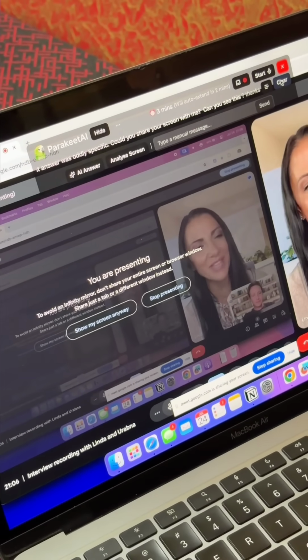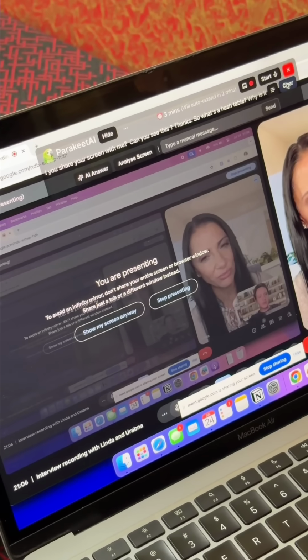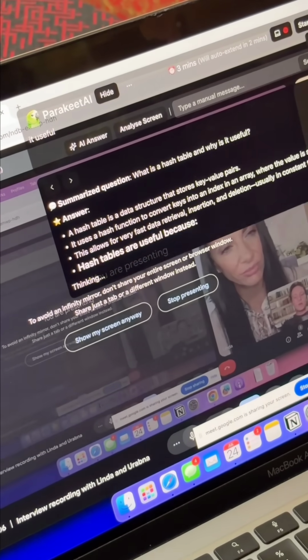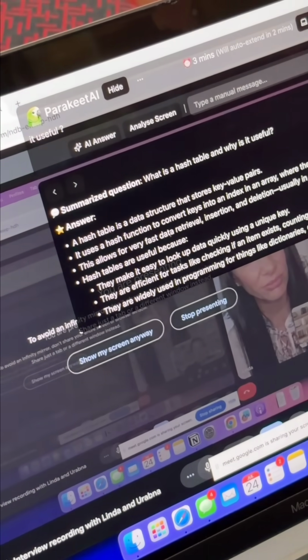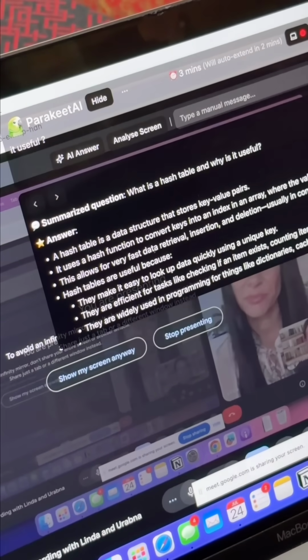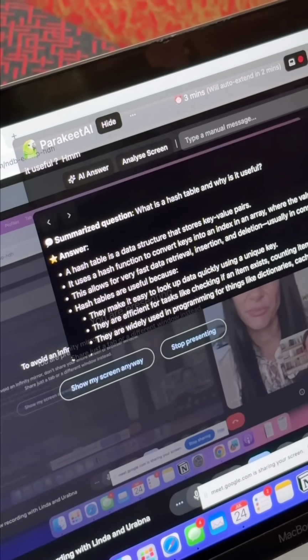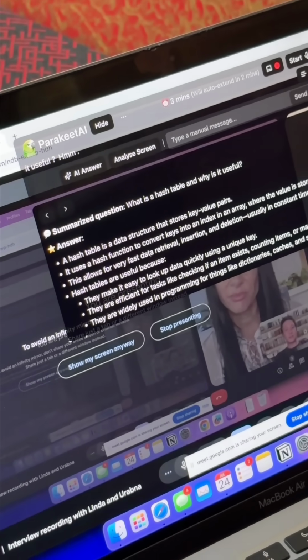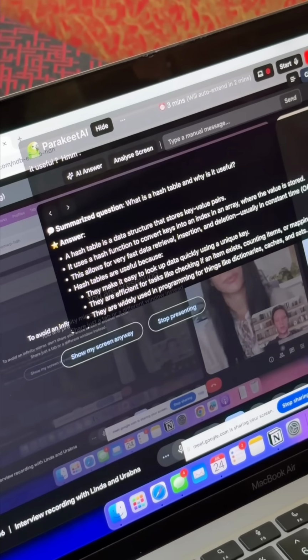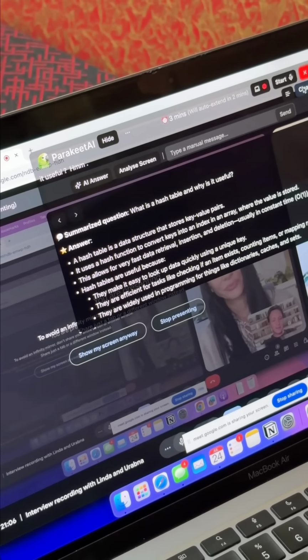So, what's a hash table and why is it useful? Okay. That's a very easy question because a hash table is a data structure that stores key value pairs. It uses a hash function to convert keys into an index in an array where the value is stored. And this allows for very fast data retrieval, insertion,